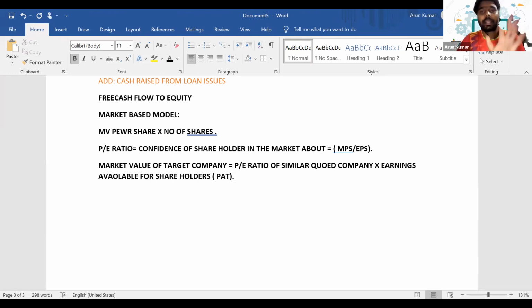So this is how we'll calculate the market value of a target company which is quoted.